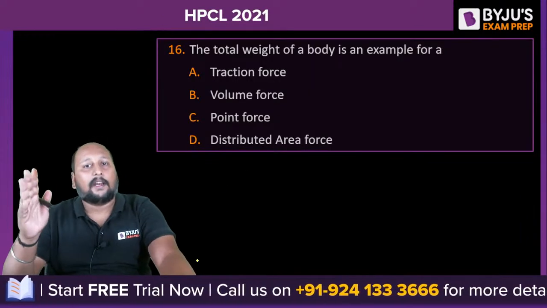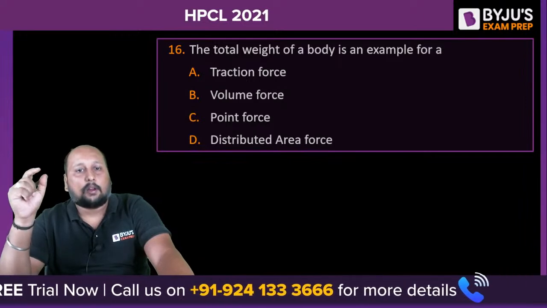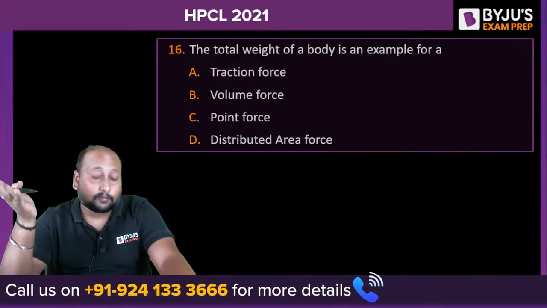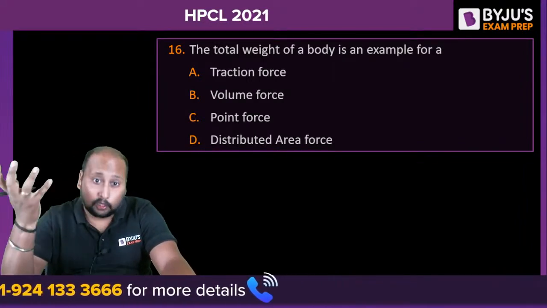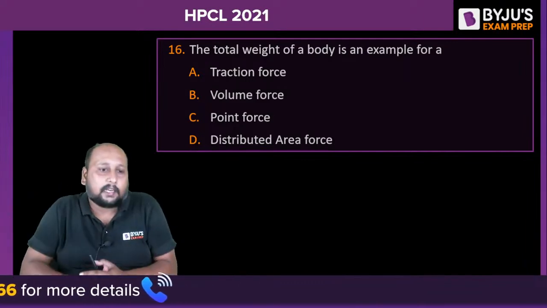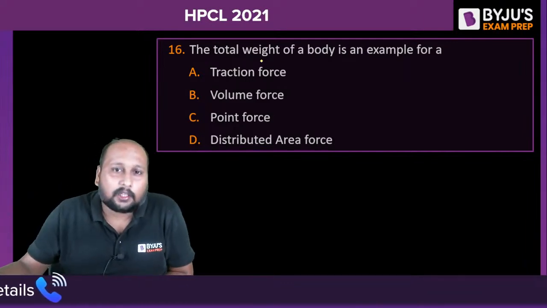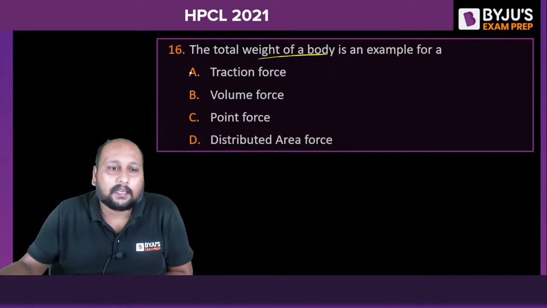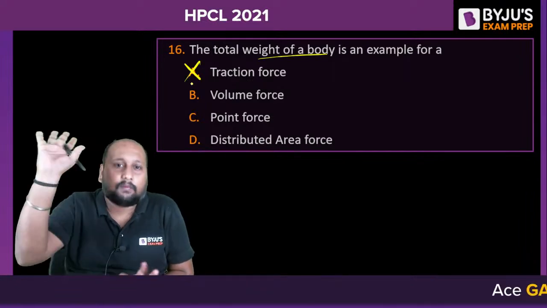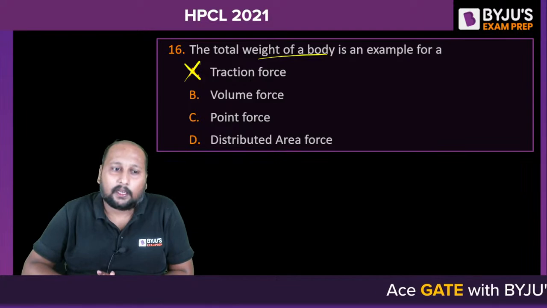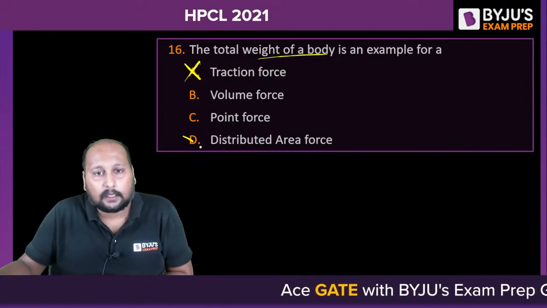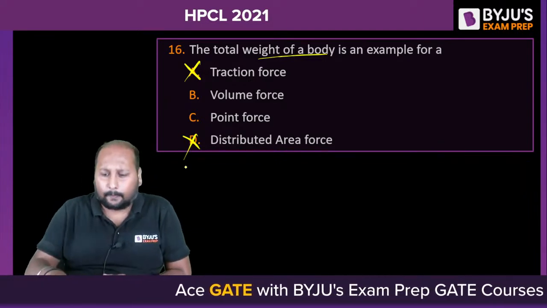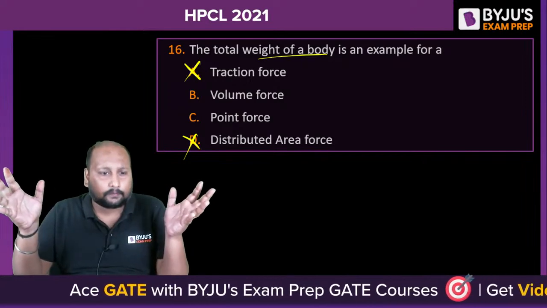The total weight of the body is an example of: traction force, volume force, point force, or distributed area force. We are talking about the weight of the body. So the weight of the body has nothing to do with traction. Distributed area, nothing like this. Whenever I'm dealing with weight of the body,